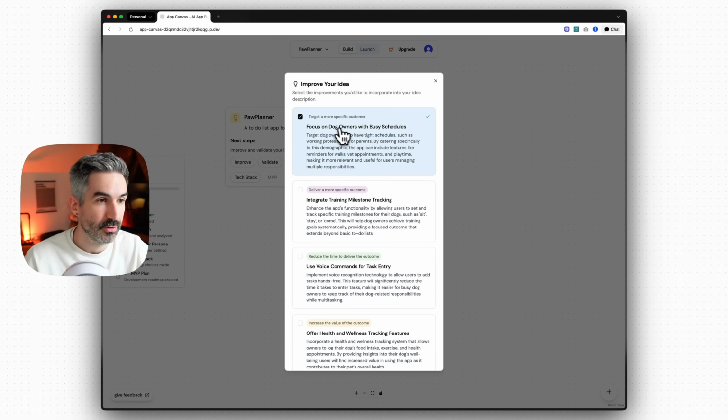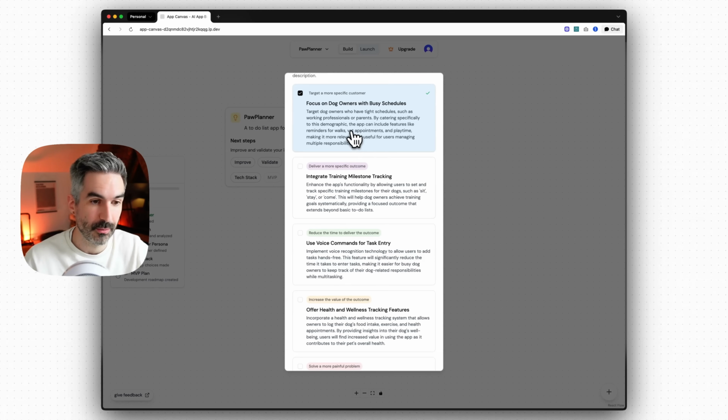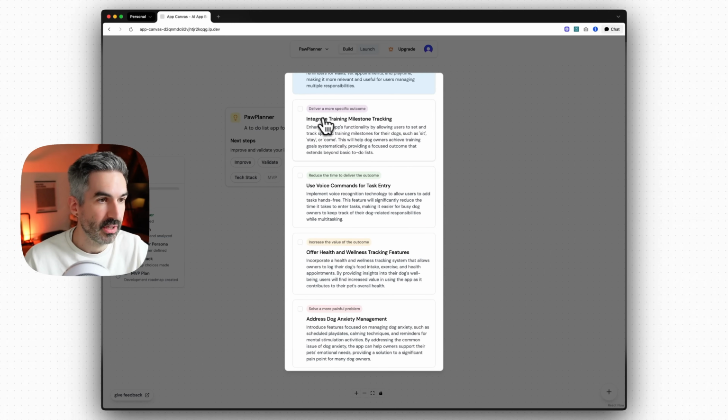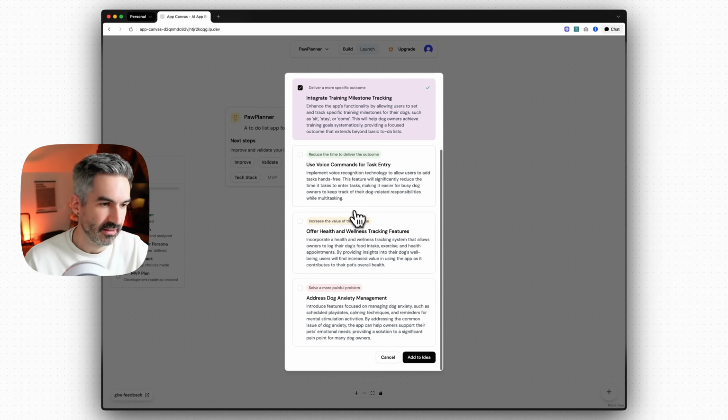So we're going to focus on dog owners with busy schedules. That's targeting a more specific customer. And we're going to also integrate training milestone tracking, so deliver a more specific outcome. And there's other ones in here as well that you can add to this too. So let's add that to our idea.